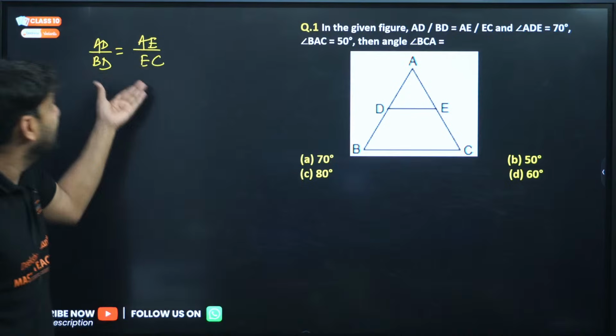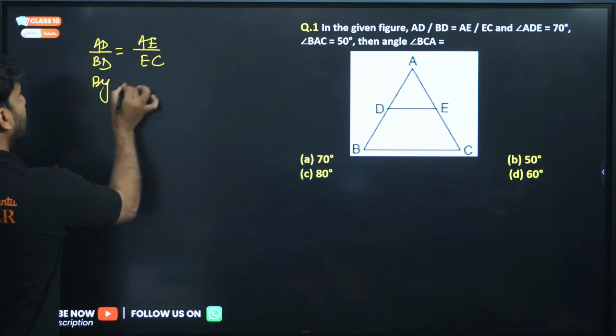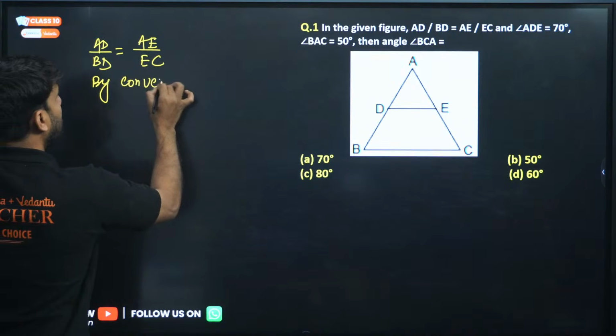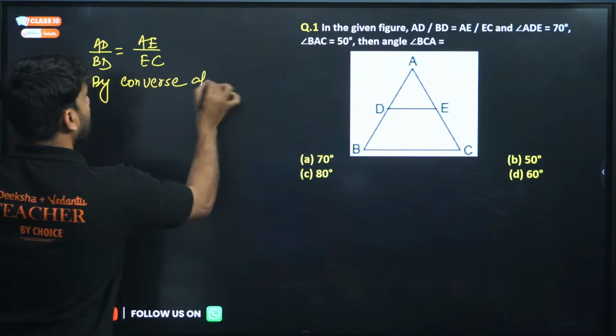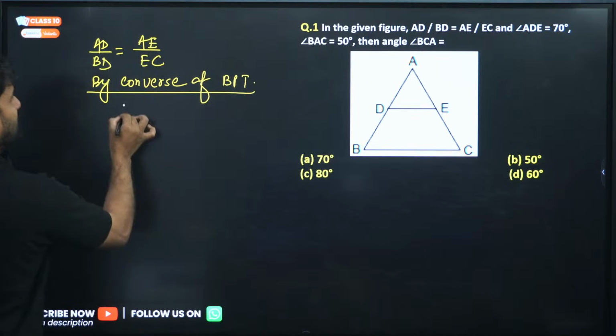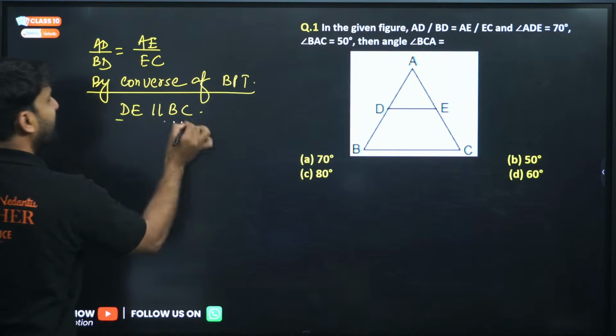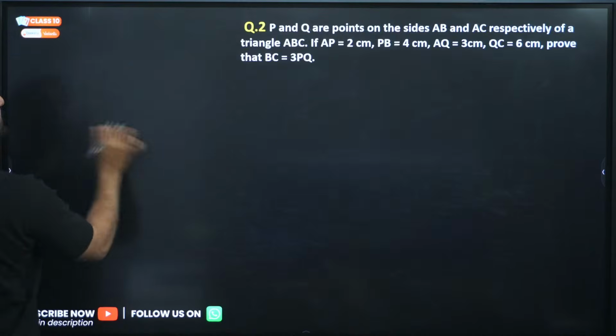Why? Because this condition is already given. So by converse of BPT, we can write here, my dear, DE will be parallel to BC.